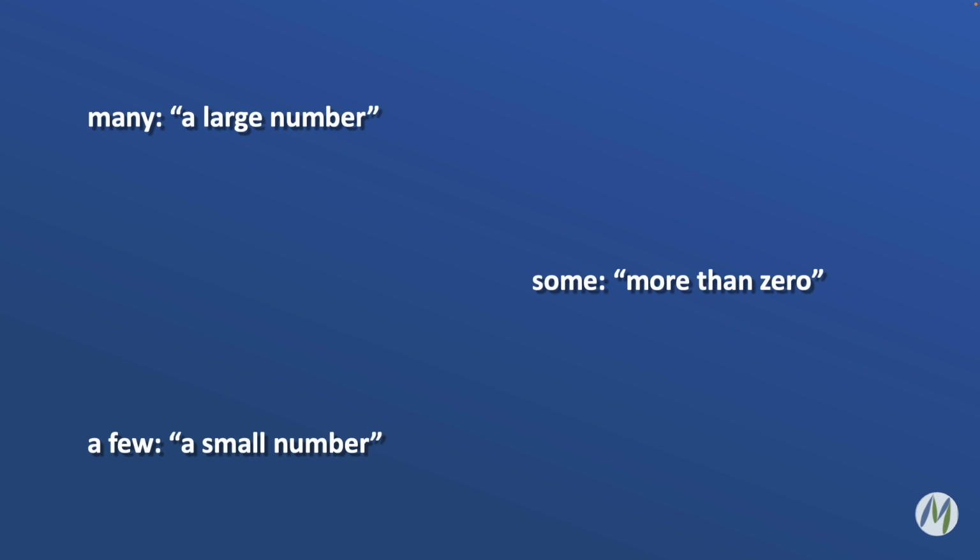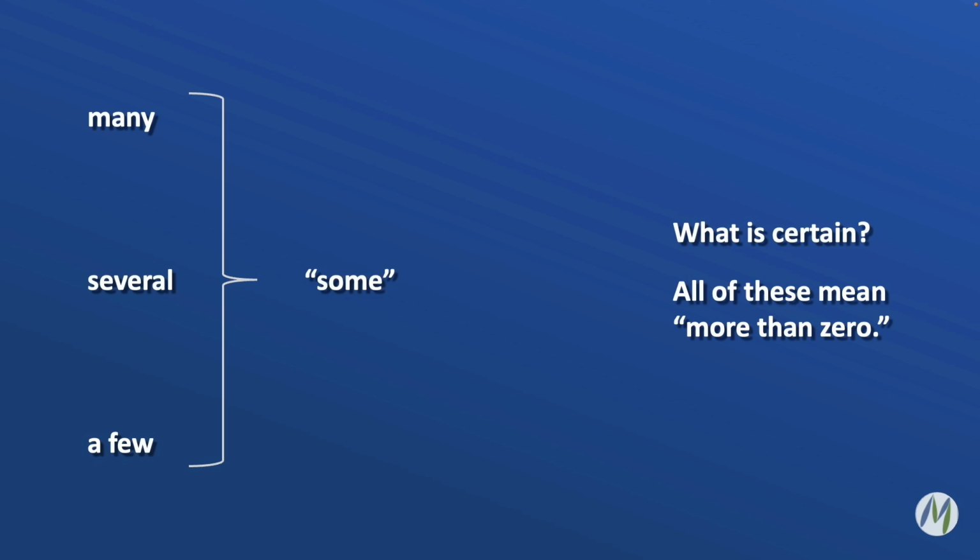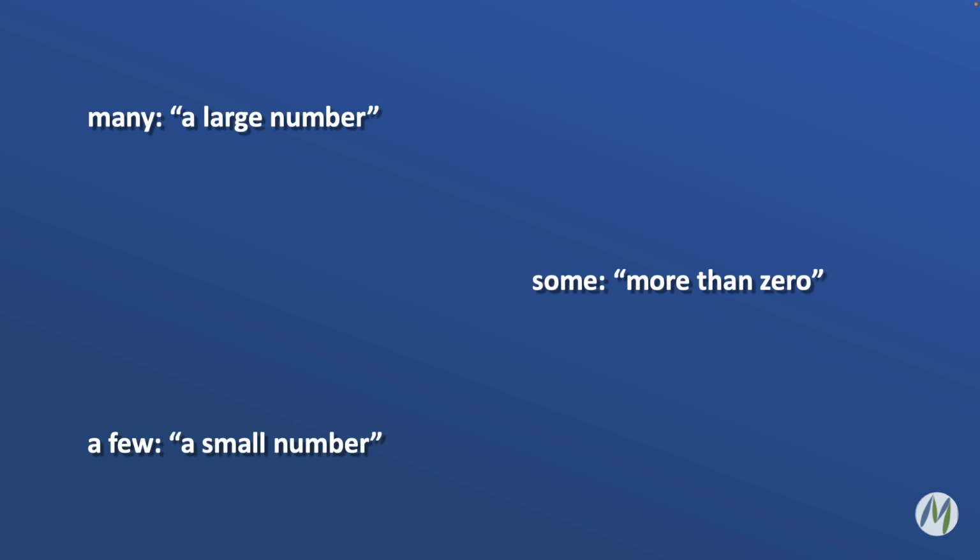We're still going to remember that some just means more than 0. We don't know how many more than 0, just that some is more than 0. So if we're looking at these words like many, a few, some, and we need to understand what is certain, what do we know for sure must be true, then a lot of times we're going to fall back on that definition of more than 0, because that's all we really know. There may occasionally be times where you'll want to remember that many actually means a large number and a few actually means a small number.